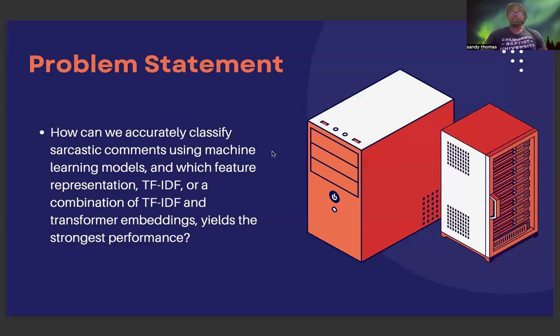So my problem statement is, how can we accurately classify sarcastic comments using machine learning models, and which feature representation, TF-IDF, the traditional method, or a combination of TF-IDF and transformer embeddings, yields the strongest performance?